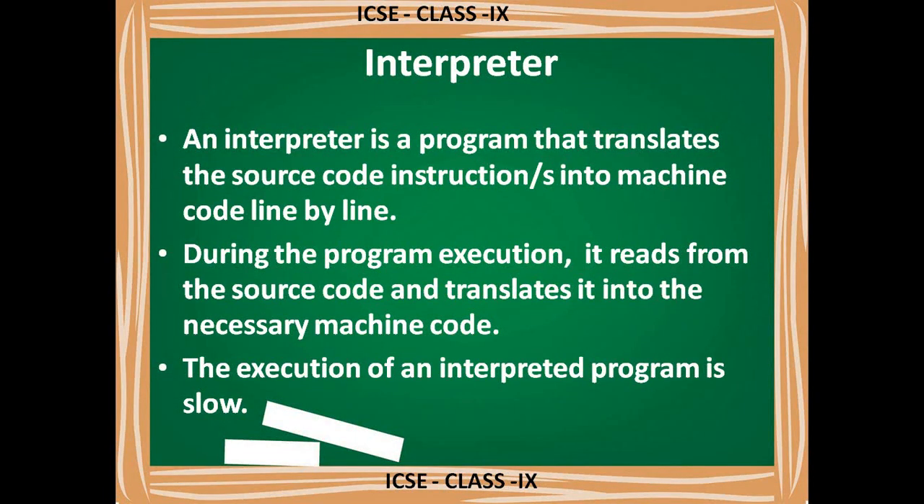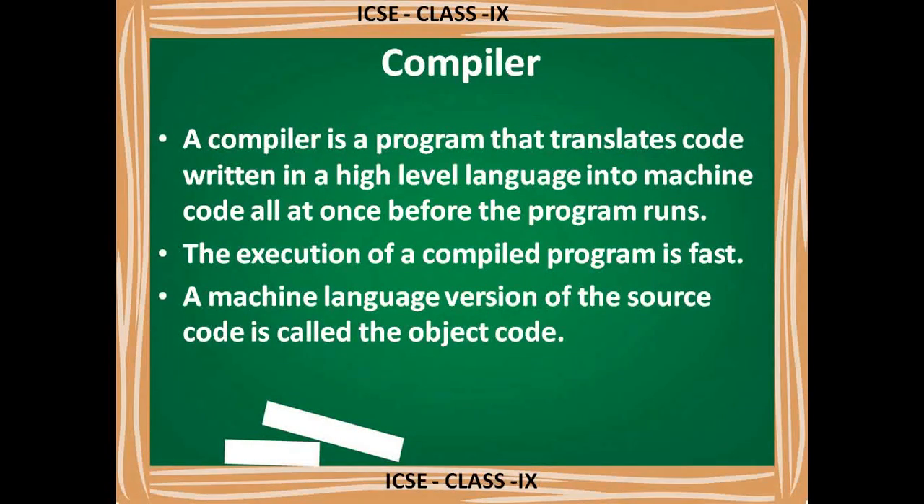During program execution, it reads the source code and translates it into the necessary machine code. See, that point is given here. While executing, it reads the code you have written, and that code is translated into machine code, meaning in the form of 0 and 1. The execution of an interpreted program is slow here, because it has to convert all the code into 0 and 1. So that's why it takes time, and execution speed is very slow. So that is interpreter.